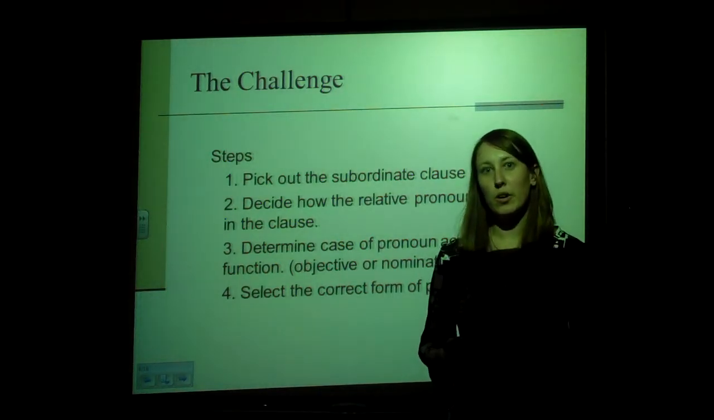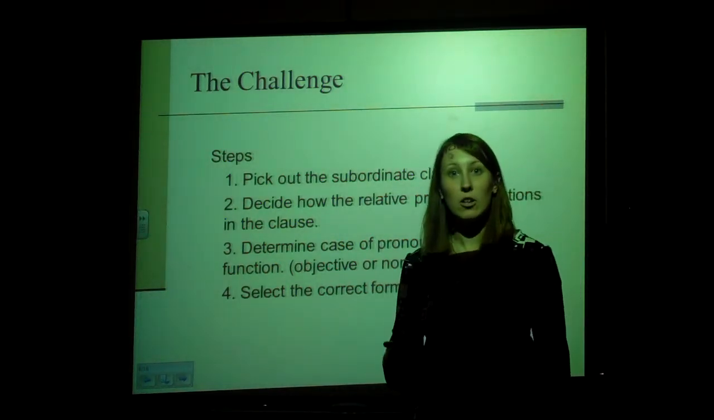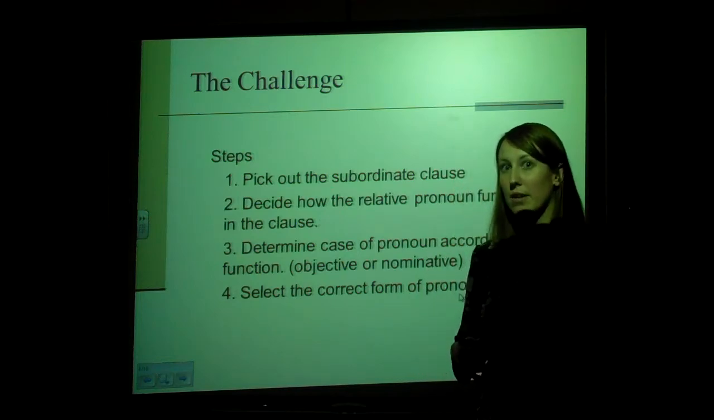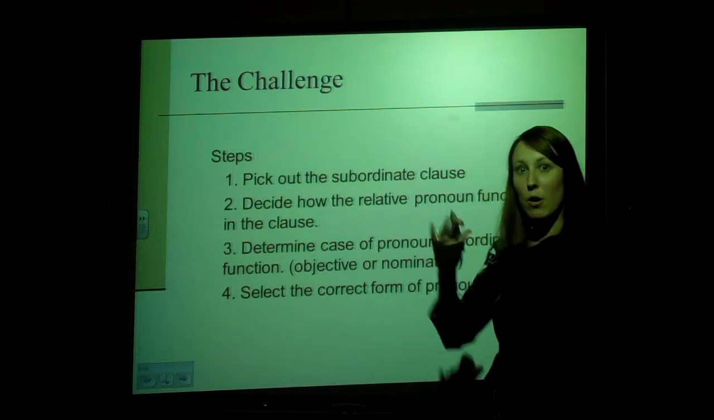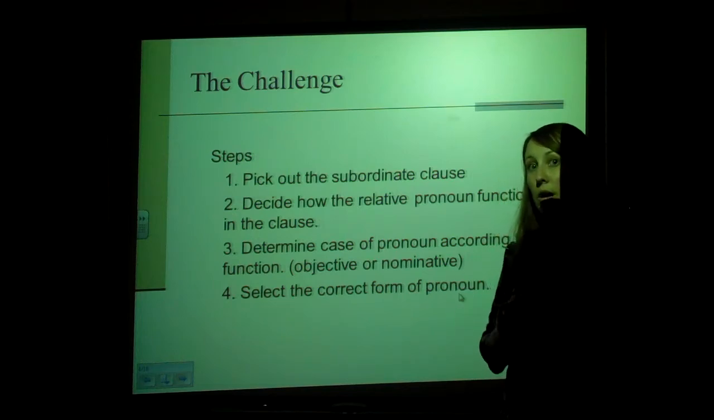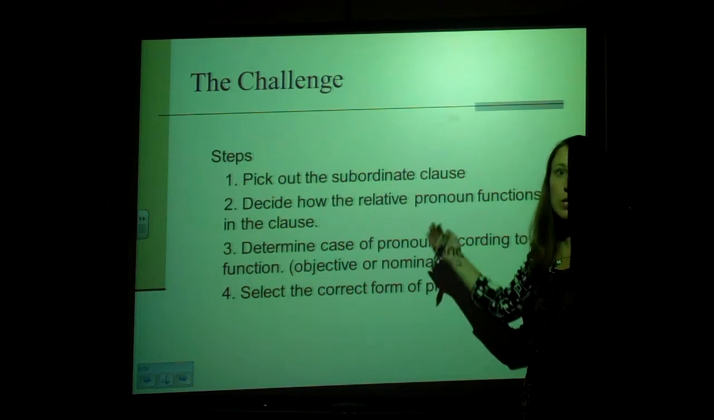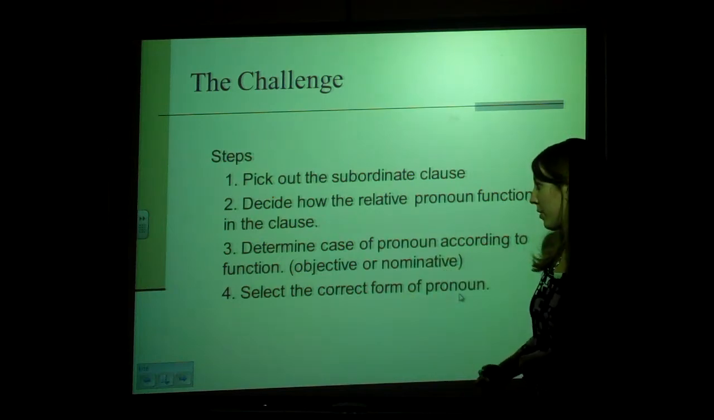When the pronoun is working as a relative pronoun, beginning a clause, you have to handle things a little differently. It's more challenging when you're working inside of a clause. So you need to first figure out what the clause is, and then figure out how the pronoun is acting within that clause. Then you determine if you're supposed to be using the nominative or objective case pronoun.